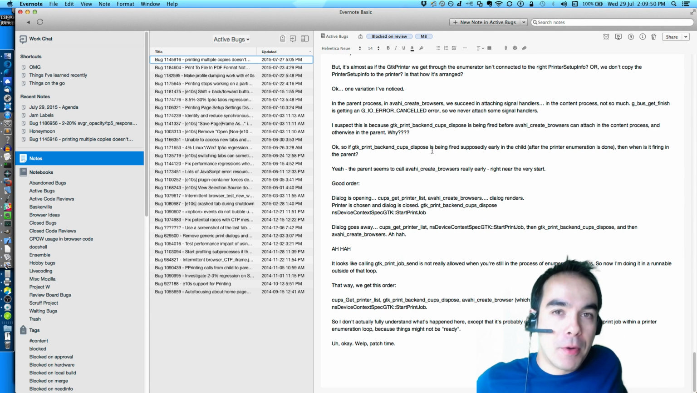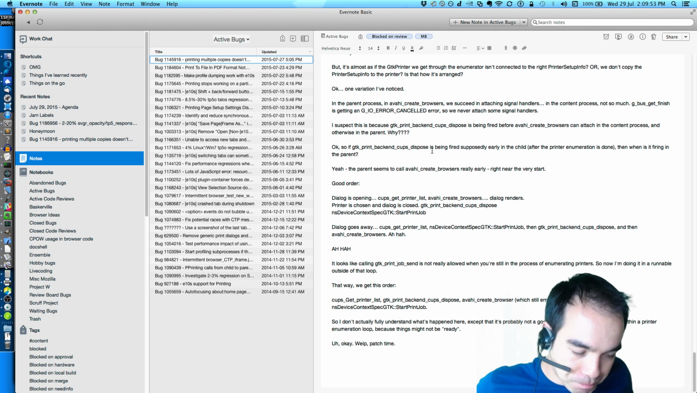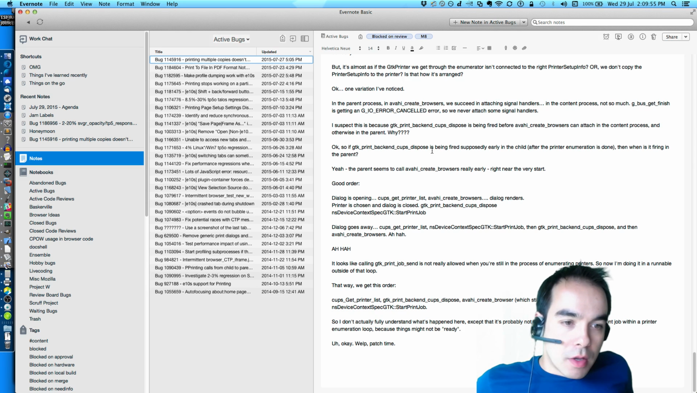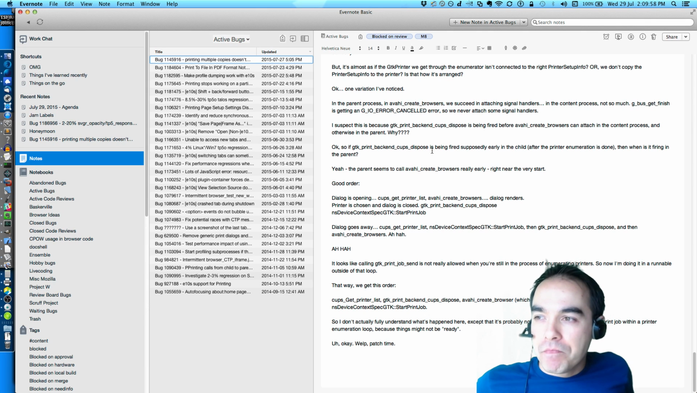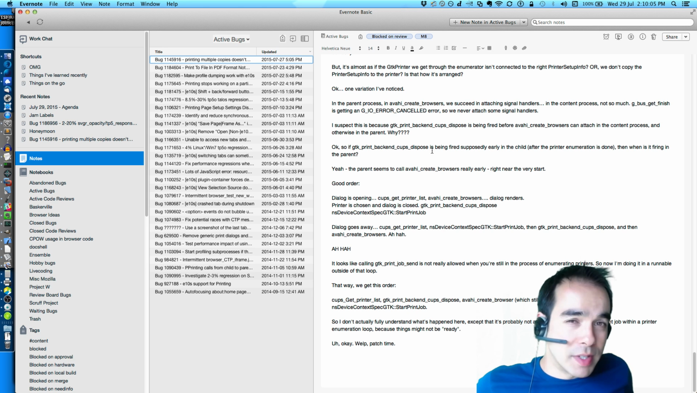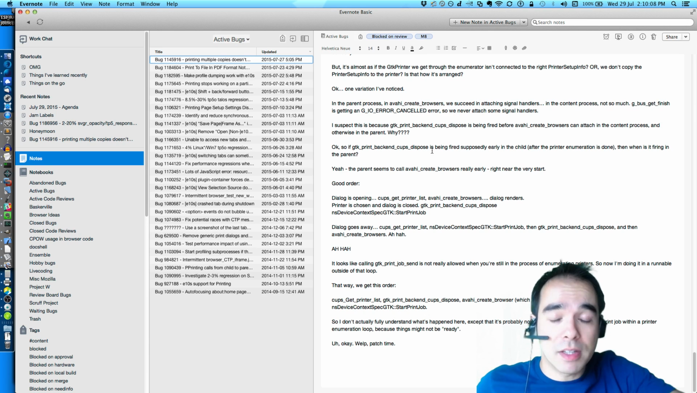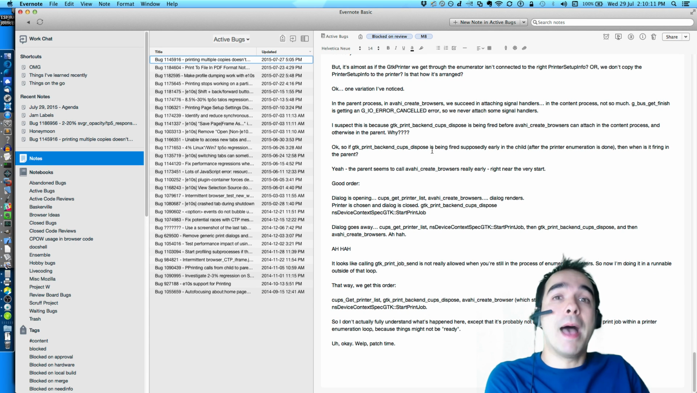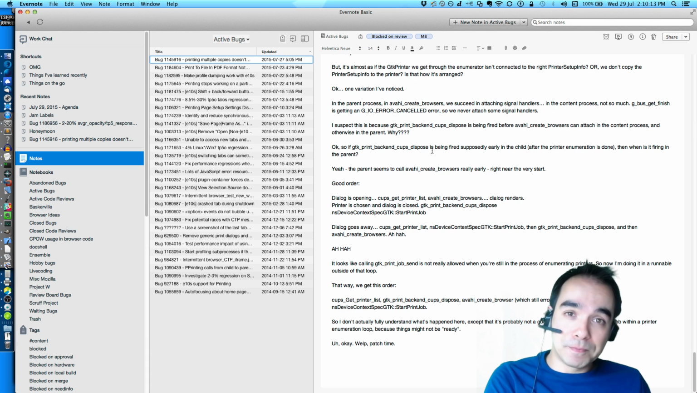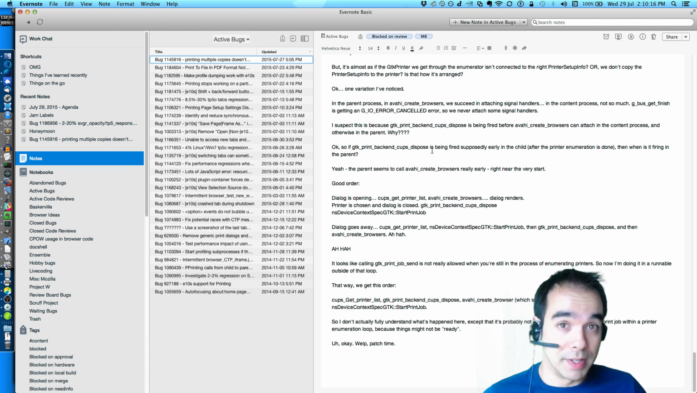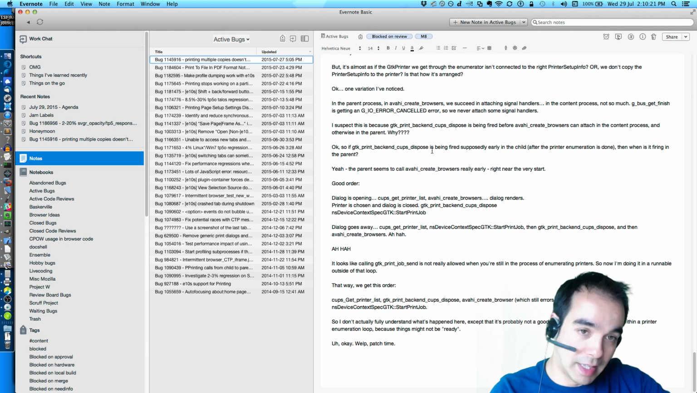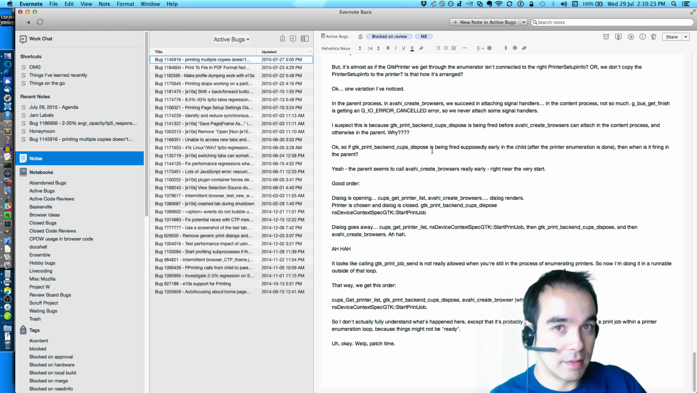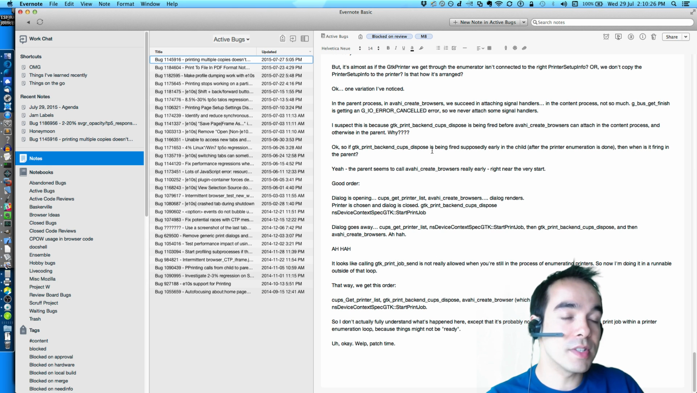So a quick refresher on how printing works with E10S. I'm going to make this specific to Linux. It works more or less the same on Windows and OS X, but for the purposes of this particular bug, I'm just talking Linux. What happens is the content process is told we want to print. Content process kicks off the printing engine.